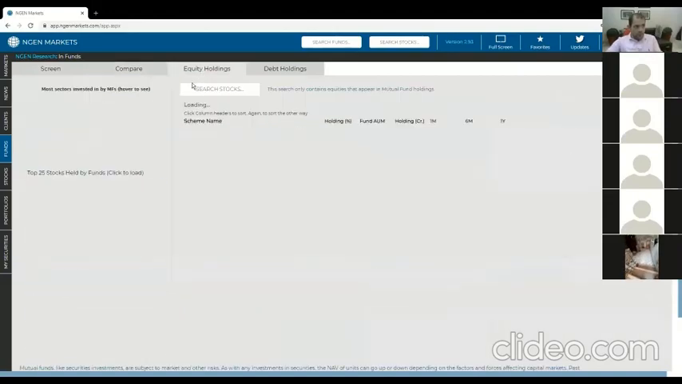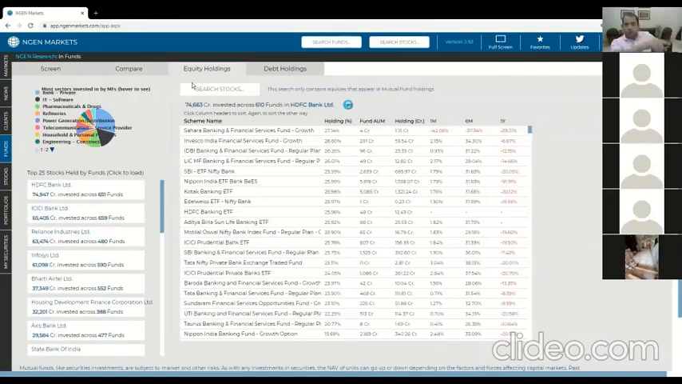Let me move on to the 2 tools we have here, which are the last 2 tabs in this section. One is equity holdings, and the other is debt holdings. Both are all about the holdings of the funds and analyzing them across the mutual fund universe. So here, the only real purpose of coming here is you're worried about a stock, or you're thinking about a stock, and you're wondering which mutual funds are holding that stock.